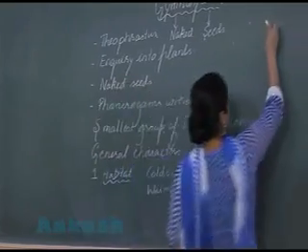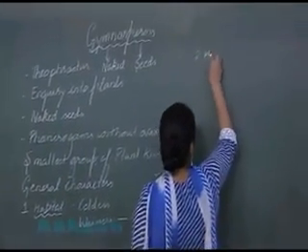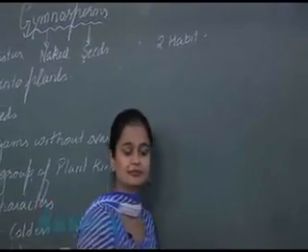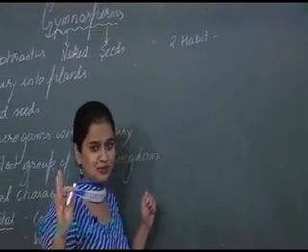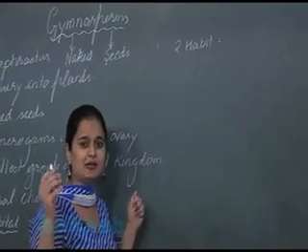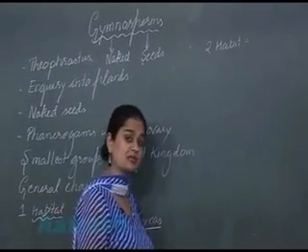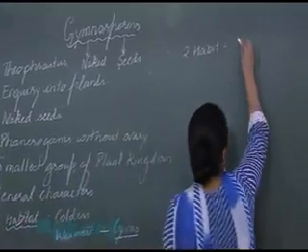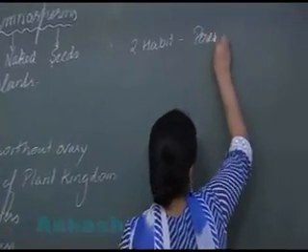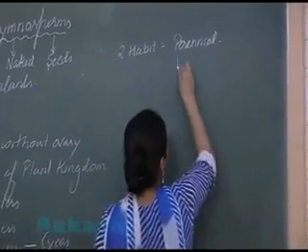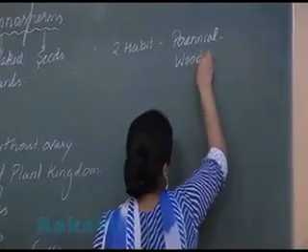Now the second is habit. All the gymnosperms can survive for several years. So they are perennial in nature, and all the gymnosperms are woody.